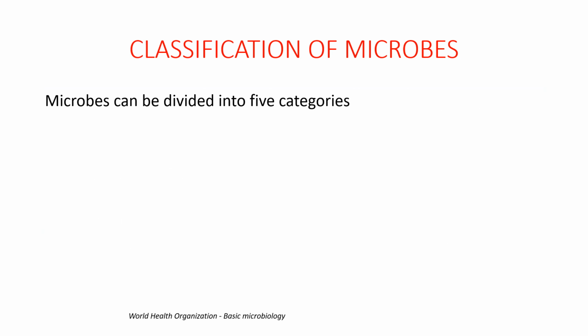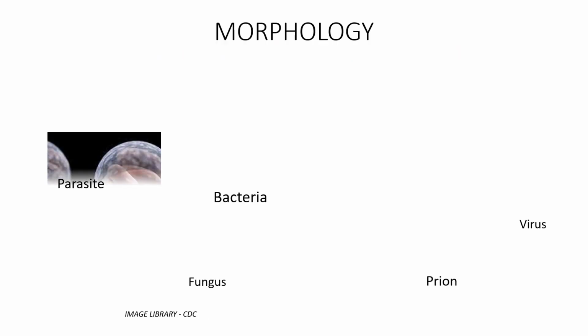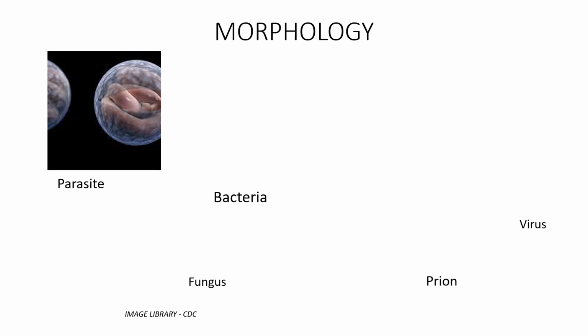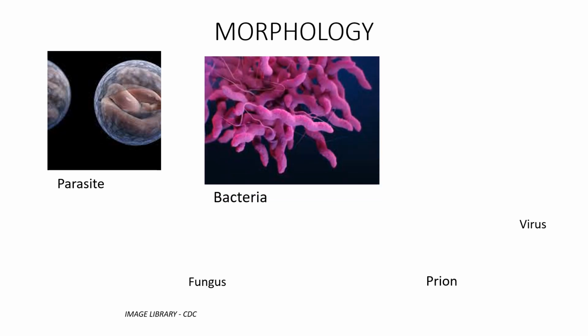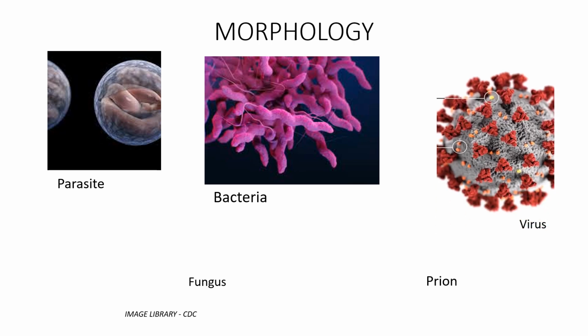Also, microbes are classified as bacteria, viruses, fungi, parasites, and prions. If you see parasites, the morphology is slender organisms. Bacteria are very microscopic, often round, oval, or rod-shaped cells.